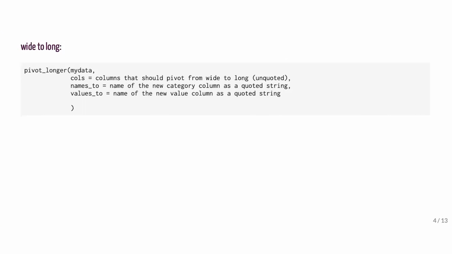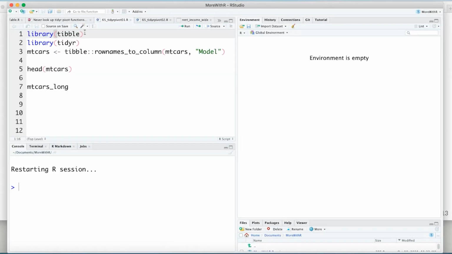Will you remember all that? Great. If not, that's what code snippets are for. Let me demo my snippet in action. Load the Tibble package and the TidyR package, and I'll use the old mtcars data frame. It doesn't have a category column, so I'll use the Tibble package's handy rownames_to_column function and add a new column called model from the row names.